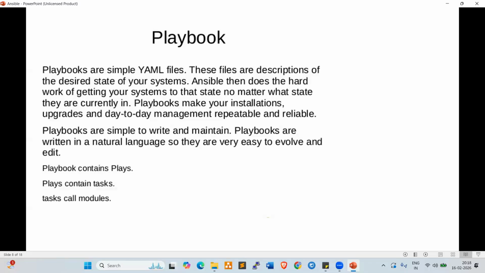Yeah. So Ansible is developed in Python. That is why first we need to install Python. Before installing Ansible, we need to install Python, right? A playbook contains plays, plays contain tasks, and tasks call modules, right?